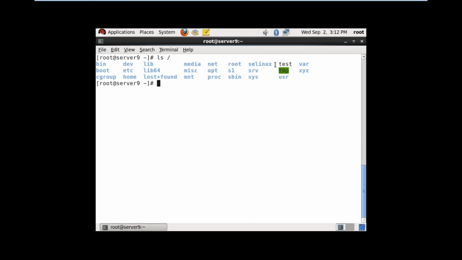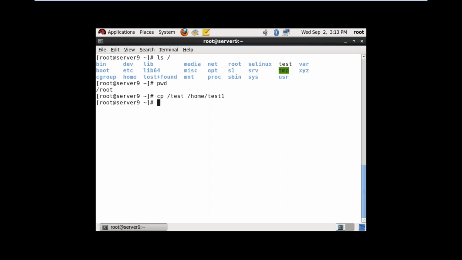Now another example I am showing you, ls slash. There is a file under slash, test. I am not under slash; slash is the main directory. I am not under home, but I want to copy the file which is located under slash to home. I am not in either location. I am in a different location, in my home directory. Now cp slash test. This is the source path. The destination path is slash home. You can mention the name test1, for example.